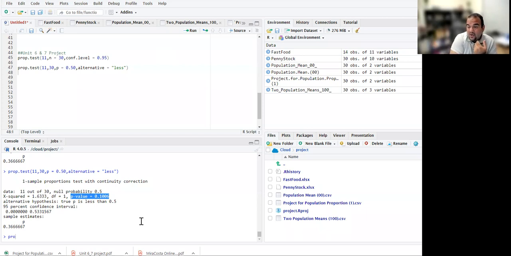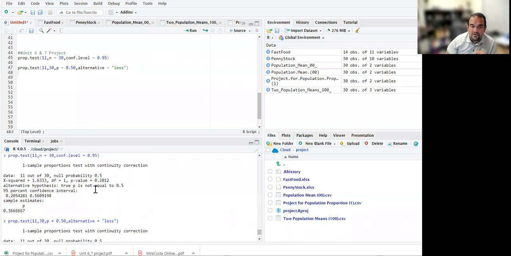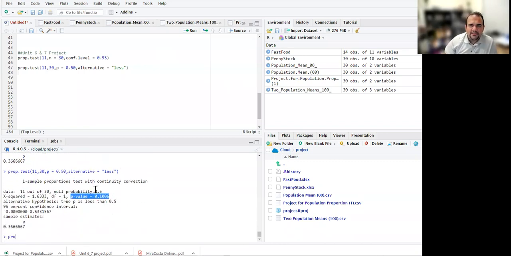That means we fail to reject the null hypothesis in this case, which means it is not less than 50%. It makes sense with the confidence interval also, because they should both confirm each other. In most data sets, there might be a few contradictions. So these two commands would help with our study. Please email me if you have any questions.